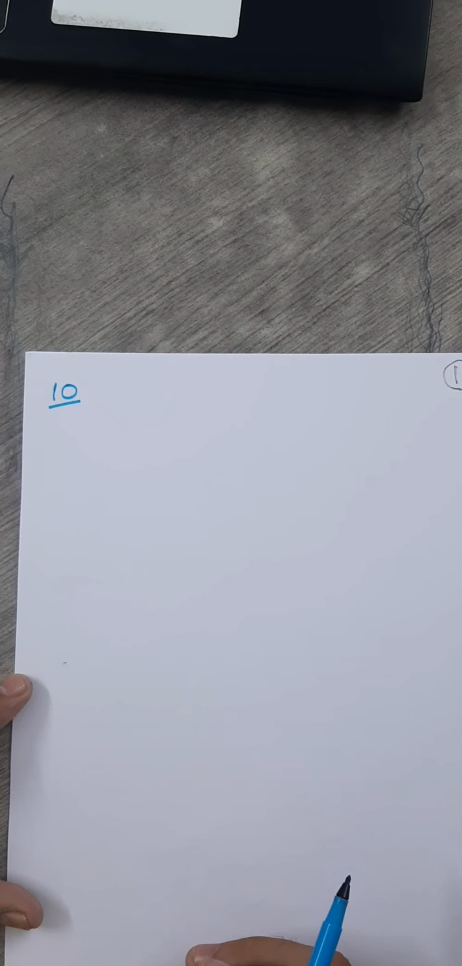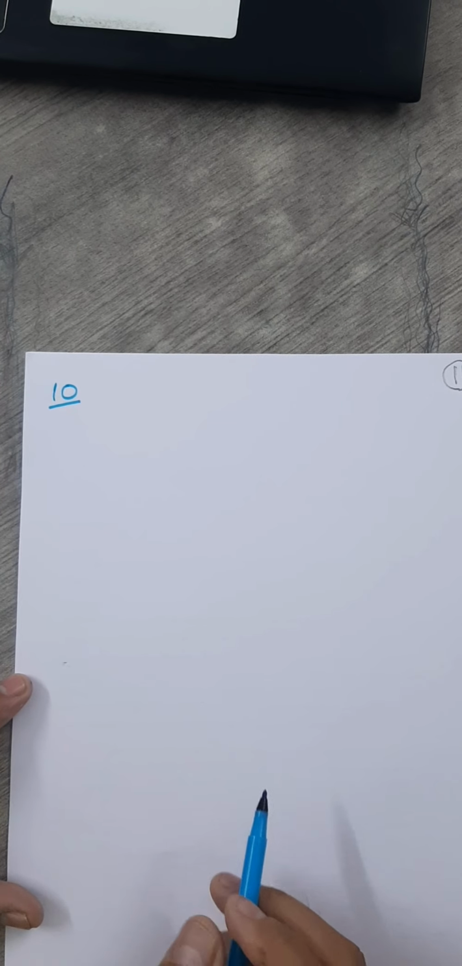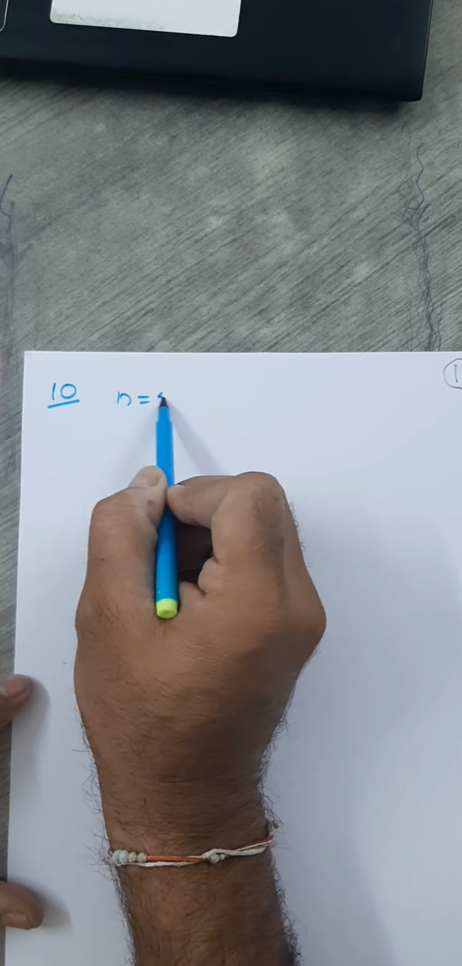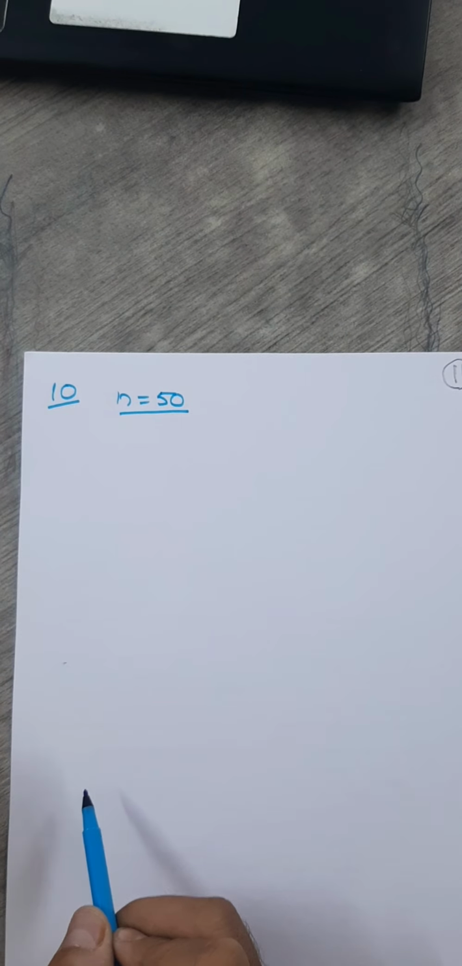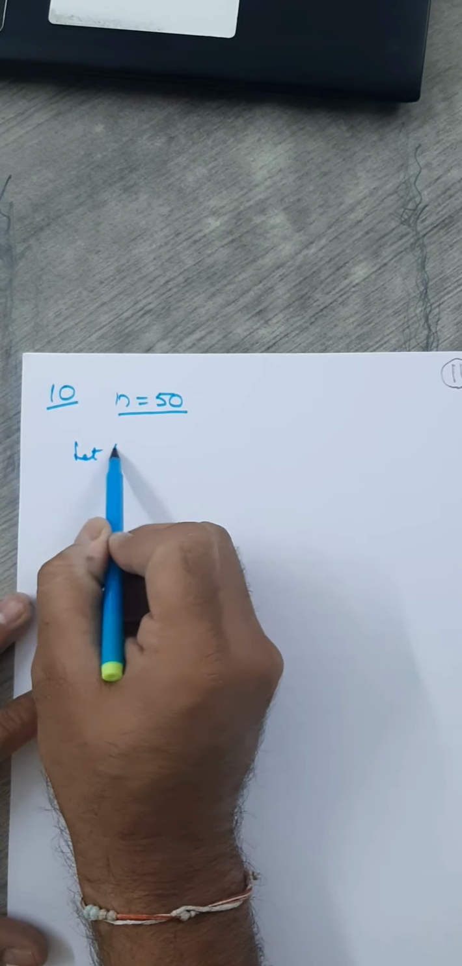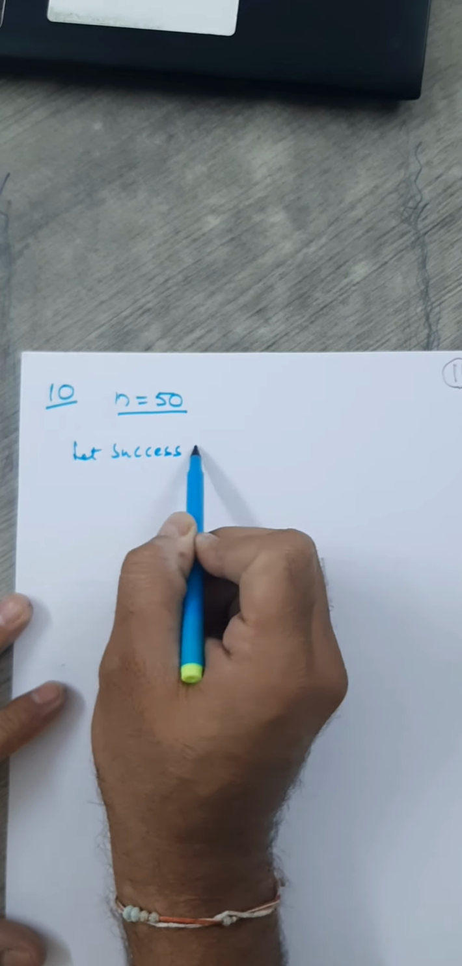A person buys a lottery ticket in 50 lotteries. So he is doing 50 trials, n is 50. In a single trial, his chance of winning a prize is 1 by 100. So you must have realized this is the probability of success. What is the probability that he will win a prize, for these 3 sub-questions? So how do you define the success here in this question? Let success be X.